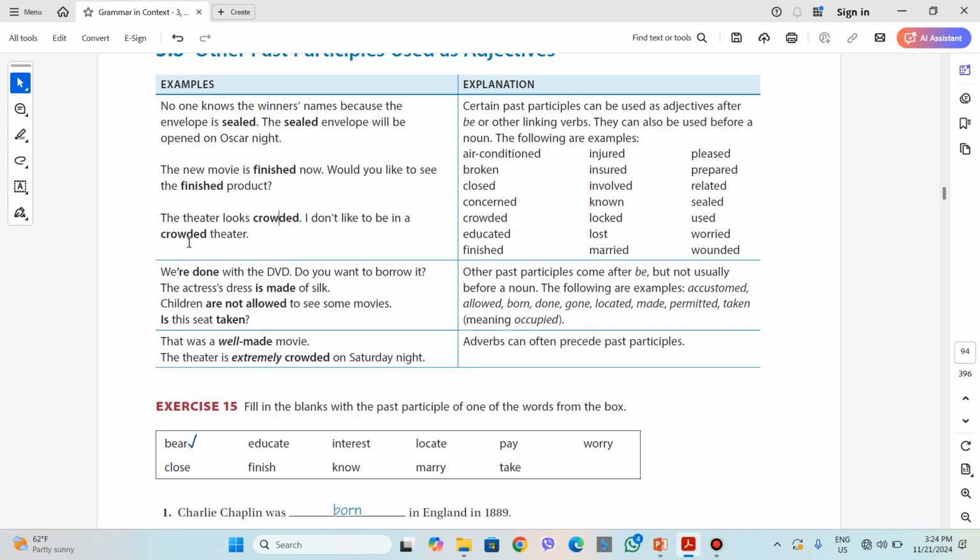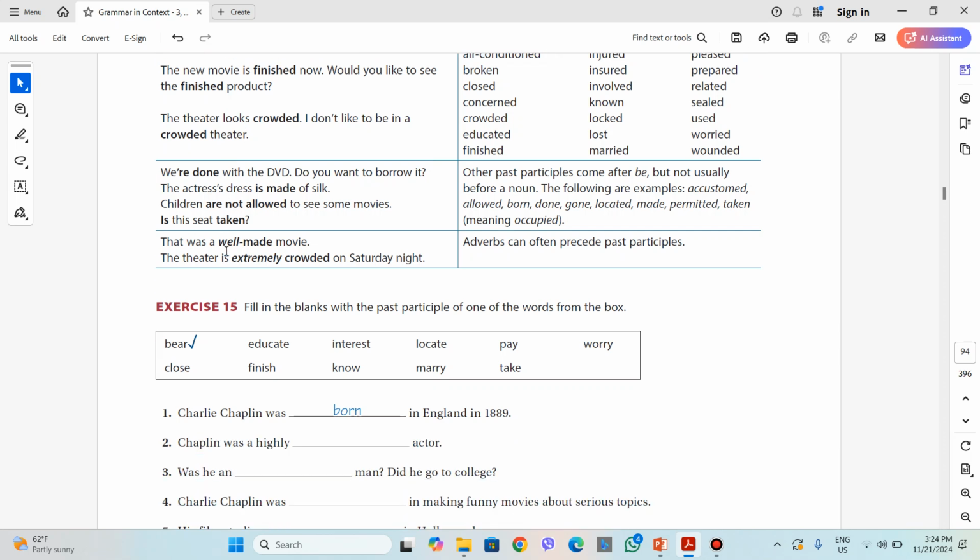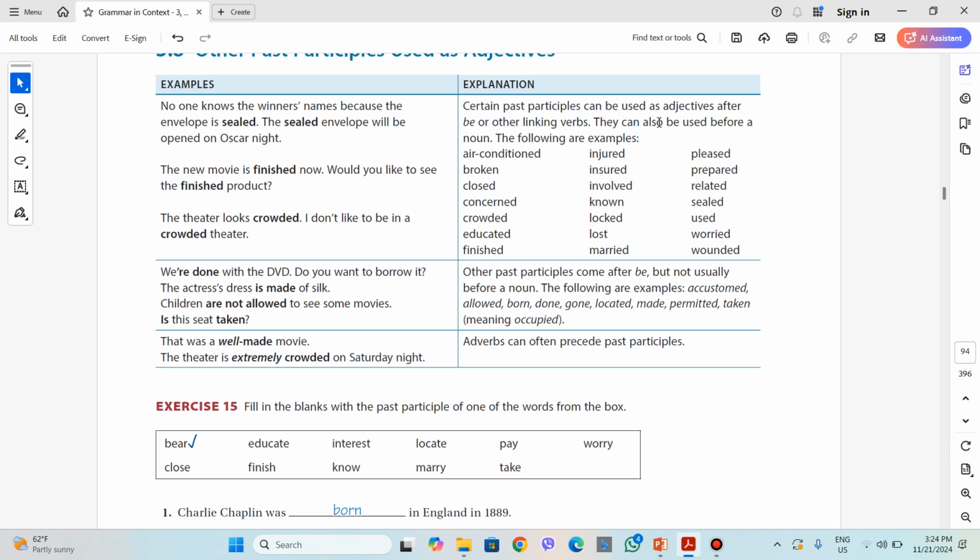I don't like to be in a crowded theater. As you can see, crowded is used before the noun theater, which makes it an adjective. So these verbs, the ones that we have in the first part of the chart, can be used before a noun or after verb to be, but others come after verb to be, but not usually before a noun.